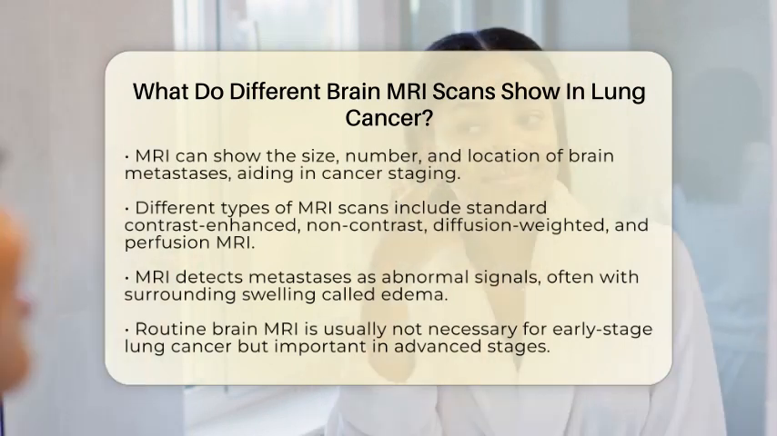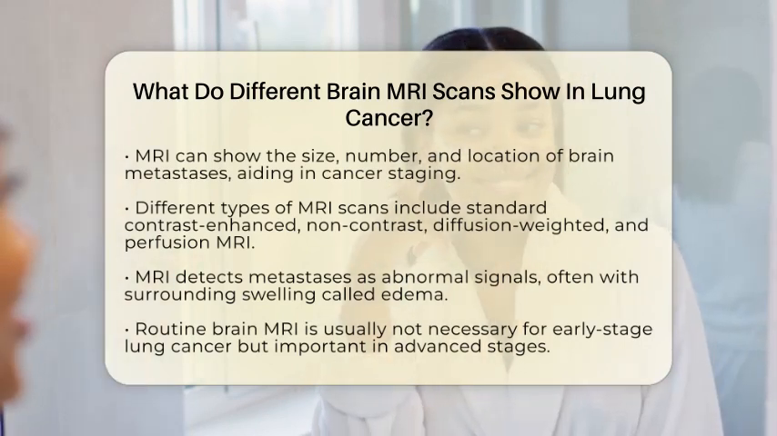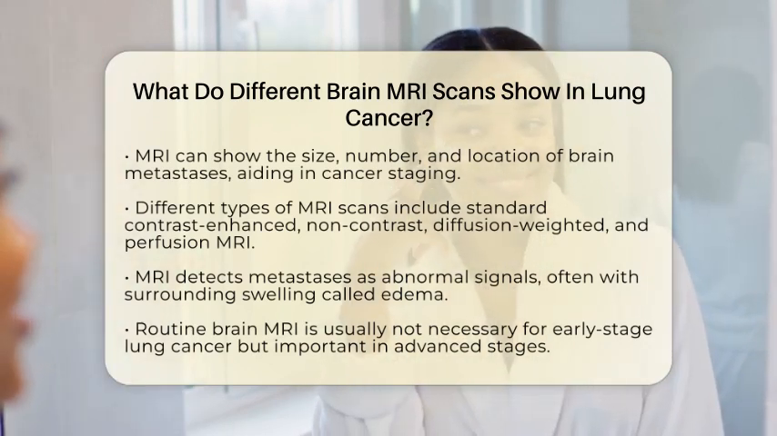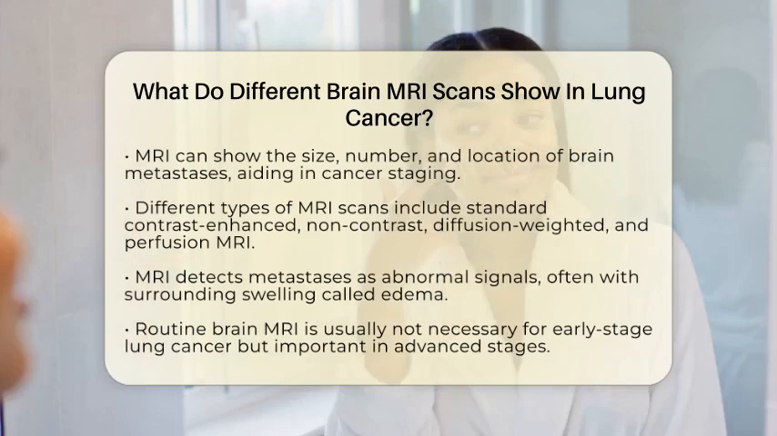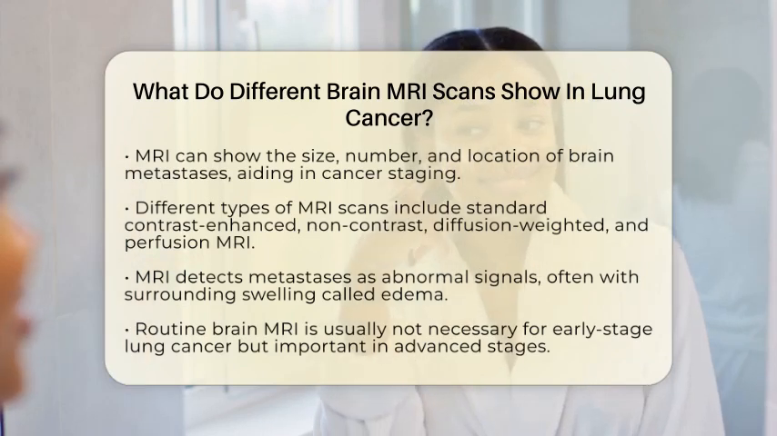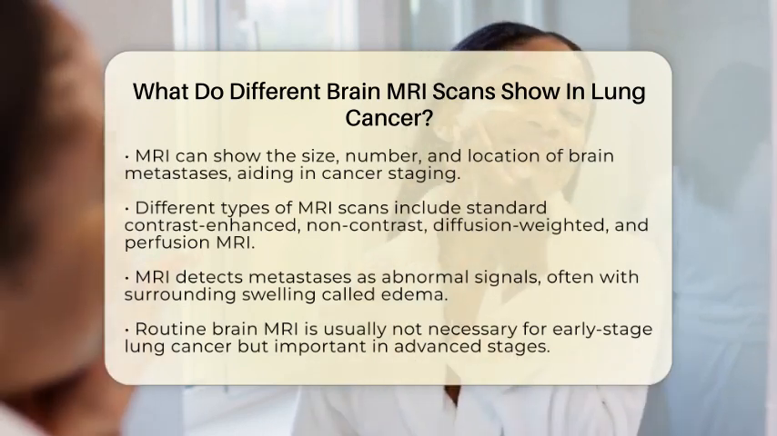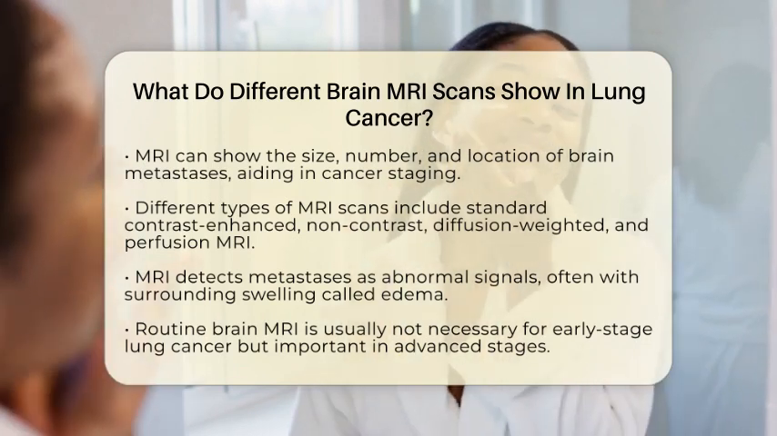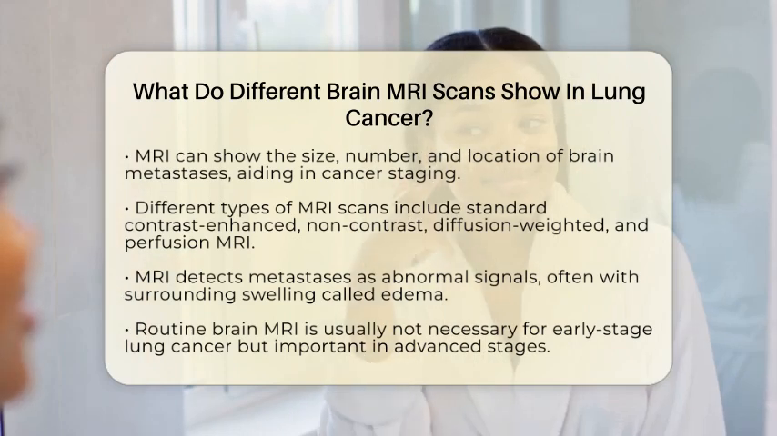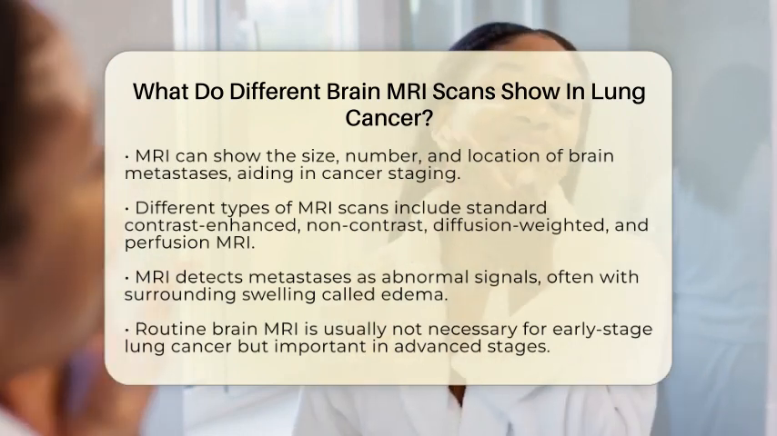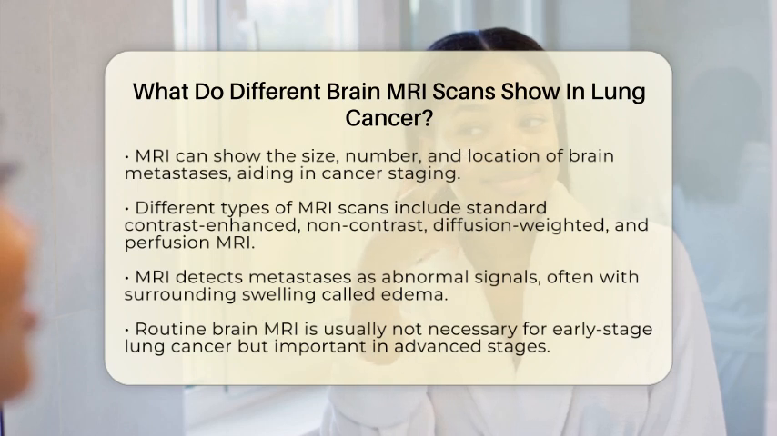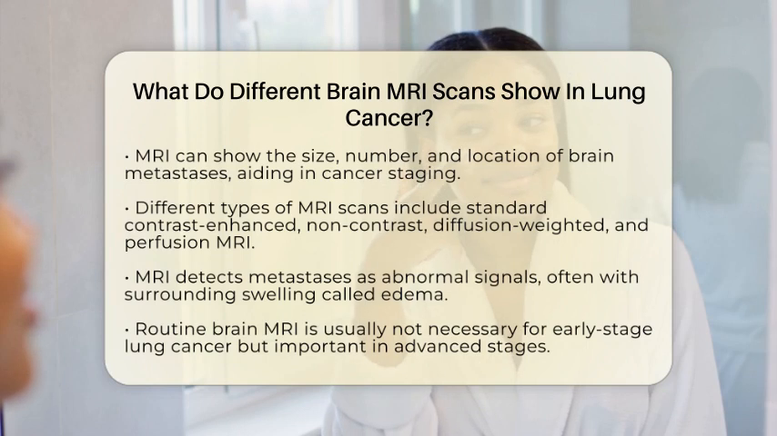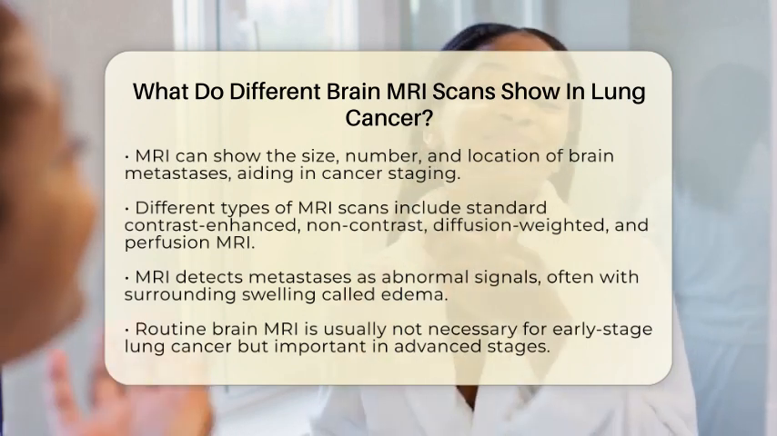There are different types of brain MRI scans. The standard is the contrast-enhanced MRI, which involves injecting a special dye into a vein. This dye highlights tumors and makes them easier to see. Sometimes, a non-contrast MRI is done, but it is less sensitive for detecting metastases. Advanced MRI techniques like diffusion-weighted imaging or perfusion MRI can provide more detail about the tumor's characteristics, but they are not typically used for routine screening in lung cancer patients.